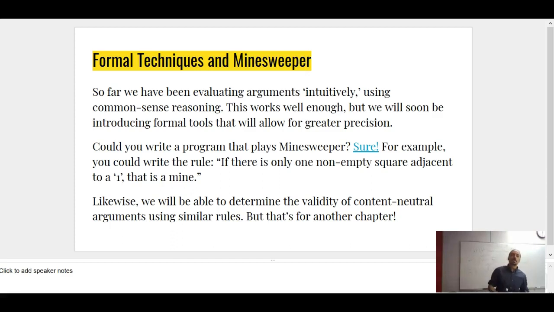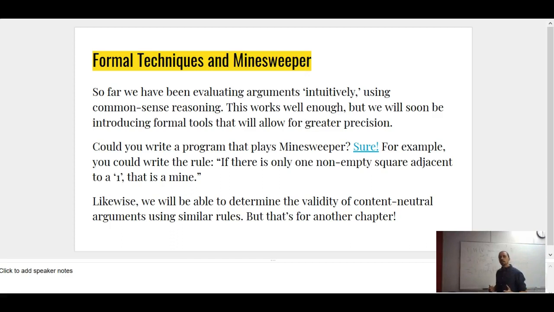So we've been evaluating arguments kind of intuitively, using informal reasoning, just walking through them with my help. And that works well enough. But what we're going to be doing soon is introducing formal tools that allow for this process with a high degree of precision, consistency, and completeness.